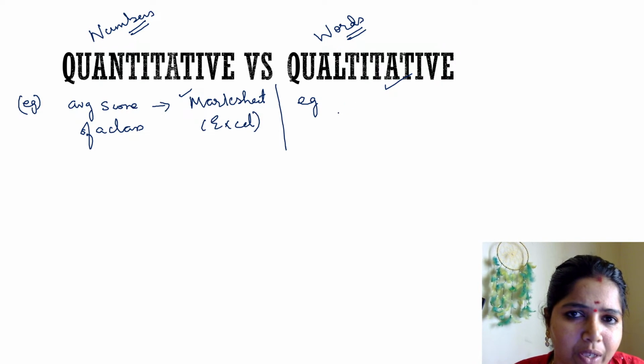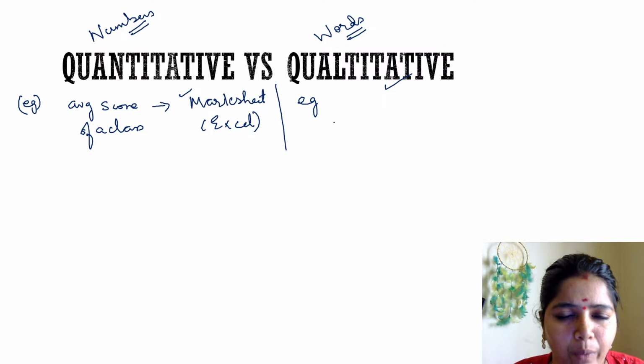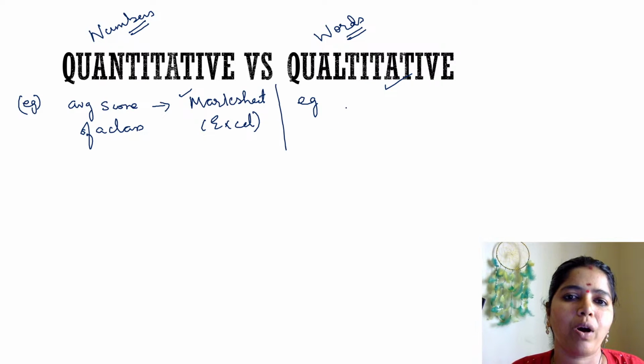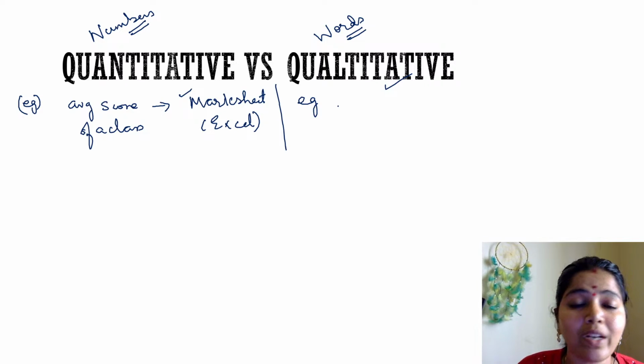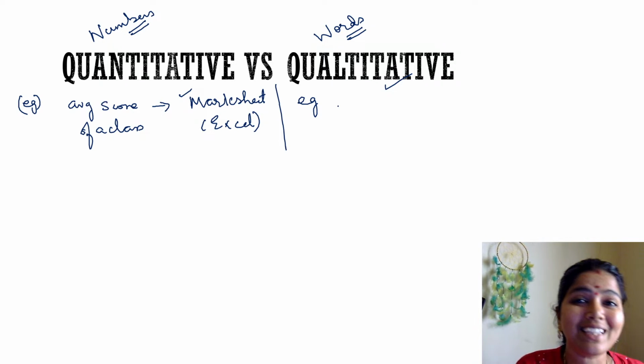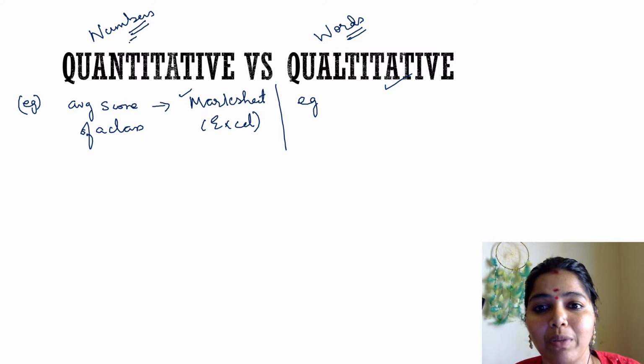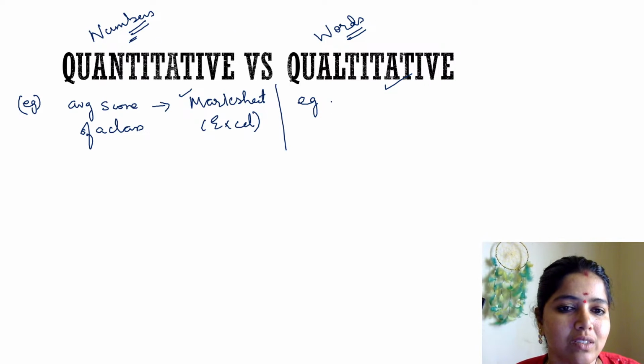Why have your marks gone down? Do you have any personal problem or any issue? Kindly tell me. And that boy will tell me, this is the problem I am facing, so that is why I am not able to do it. This kind of research we call qualitative research. You understand? Here I work with numbers. Here I work with words.